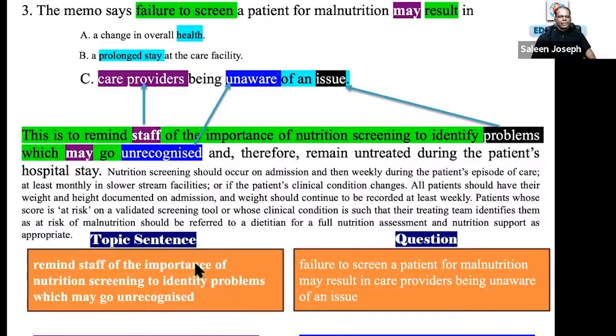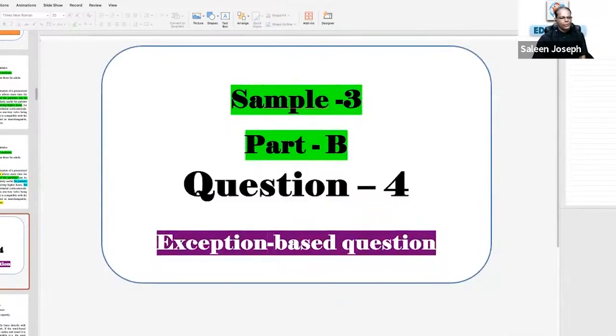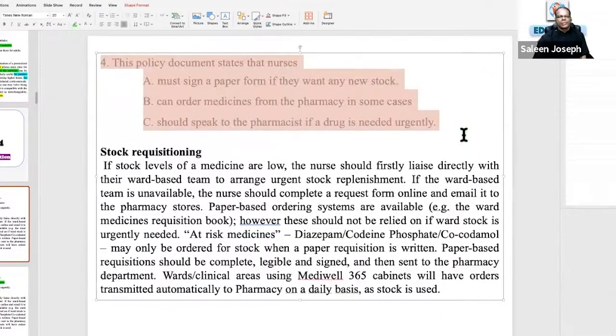Okay. So see the topic sentence: remind staff of the importance of nutrition screening to identify problems which may go unrecognized. And the question says failure to screen a patient for malnutrition may result in care providers being unaware of an issue. Yeah, somebody asked me on YouTube, what is an exception based question, right? Let's listen to this question.